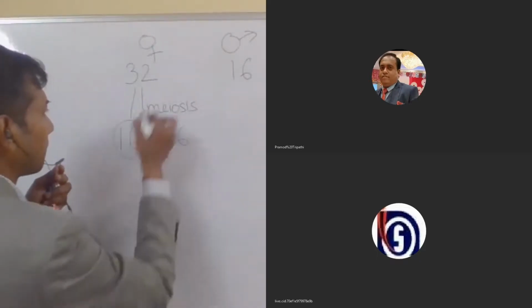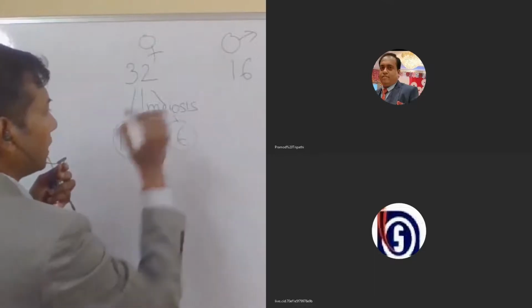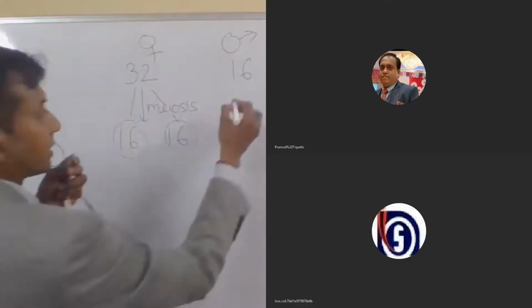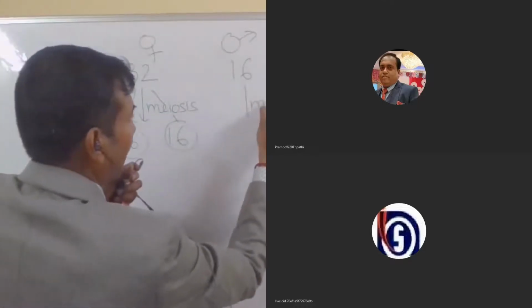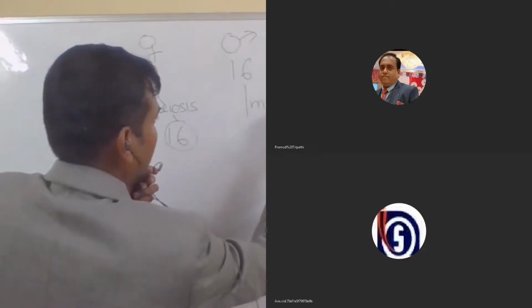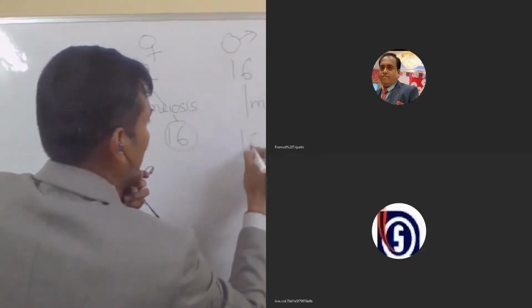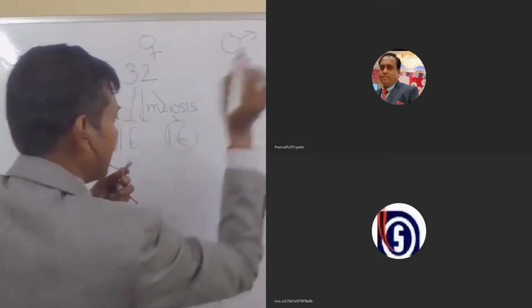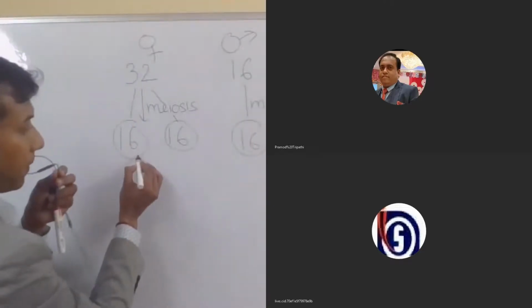And in case of males? They do this by mitosis. That means the chromosome number remains the same. Now this gamete, if it is not fertilized, what is going to happen?